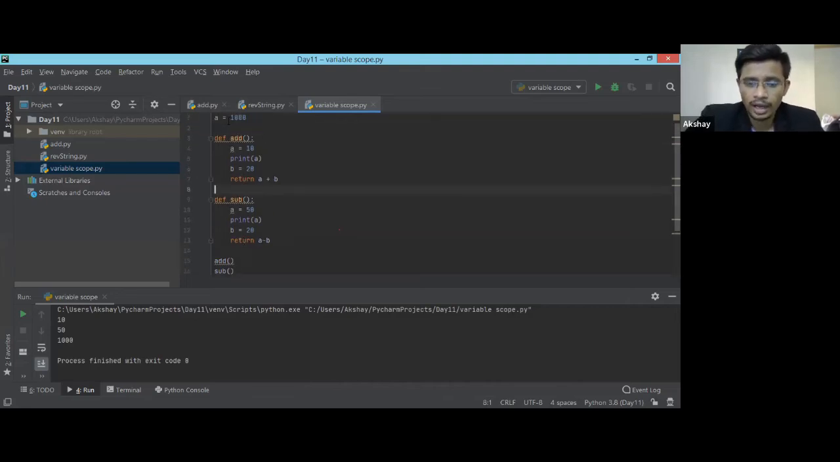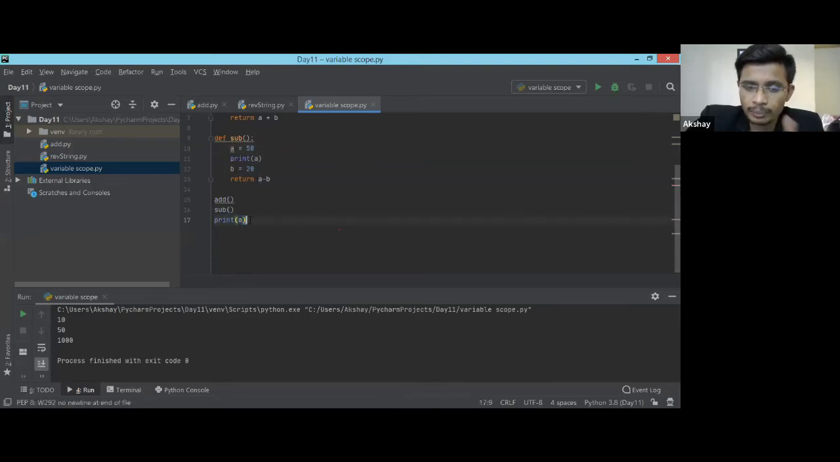Ideally, if I'm a dumb person who doesn't know anything about coding, what I'll assume is: here the value of A is 1000, here the value of A is 10, that's why it printed 10. Here the value of A is 50, that's why it printed 50. So A is 50, right? But it will remain 50 over here as well.